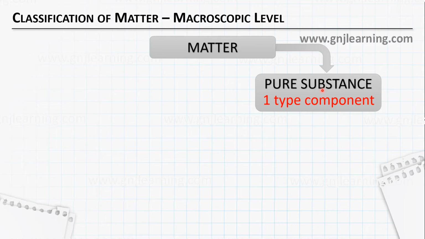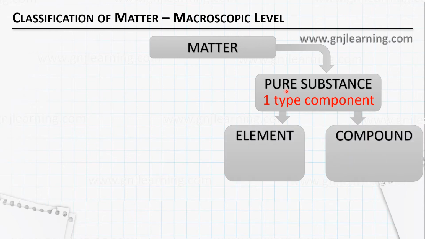What does that mean? Pure water means it has only H2O molecules inside it. If it has only H2O molecules, no other particle inside, no other molecule inside, then such a container or such substances are called pure substances. So it contains only one type of component. Clear? Now if you look into the pure substances, you can see that there can be two types of pure substances. Pure substances can be classified as elements or compounds.